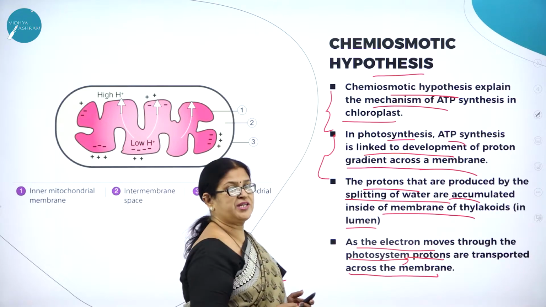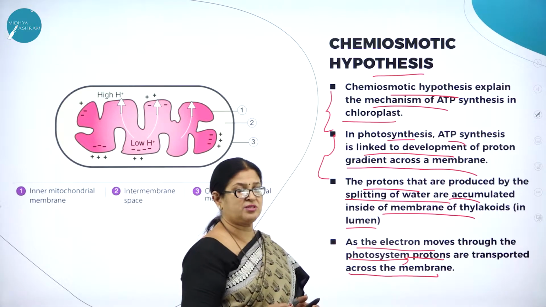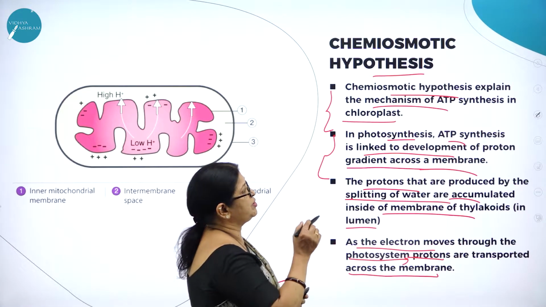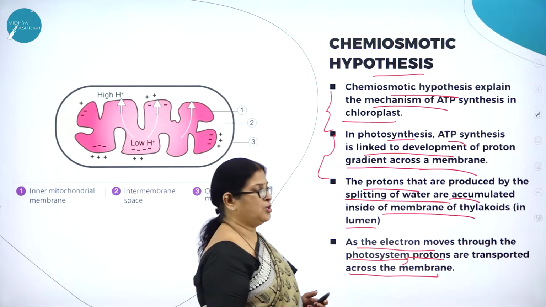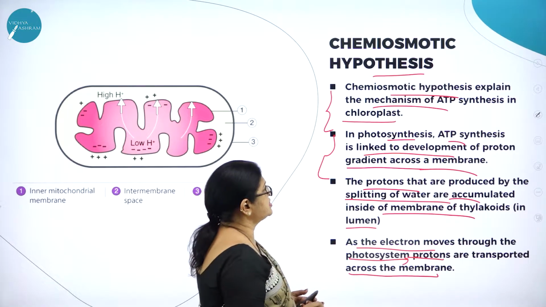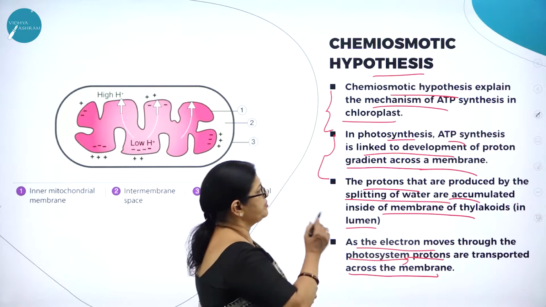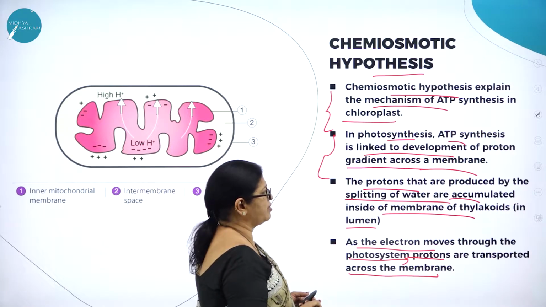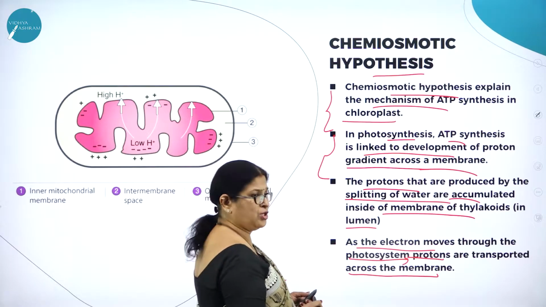So what is the explanation given by the chemiosmotic hypothesis for the synthesis of ATP? The chemiosmotic hypothesis explains the mechanism of ATP synthesis in the chloroplast. In photosynthesis, ATP synthesis is linked to the development of a proton gradient across a membrane. The protons produced by the splitting of water are accumulated inside the membrane of the thylakoids, in the lumen.